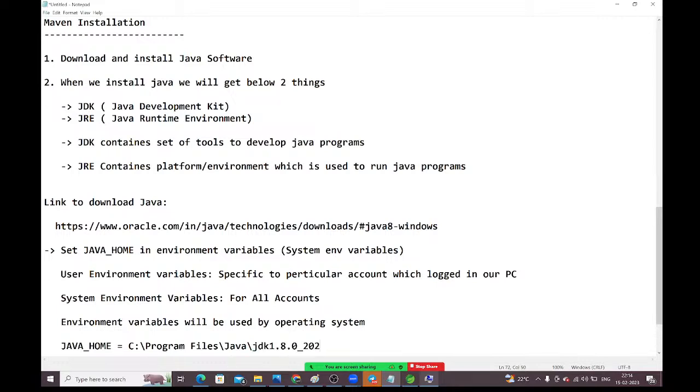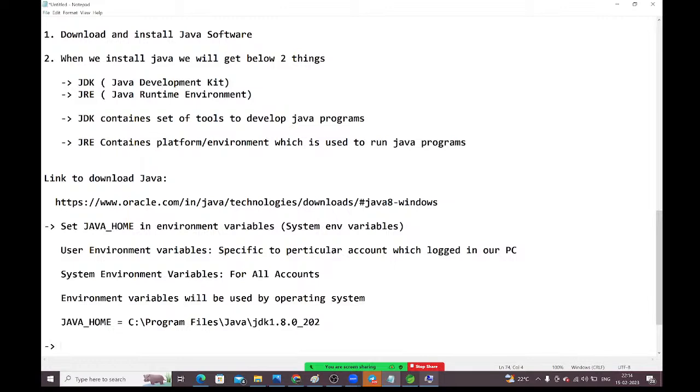Next, we need to set the path for Java. This is also something we need to set, guys.